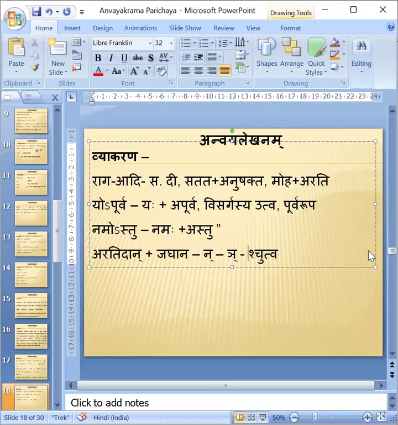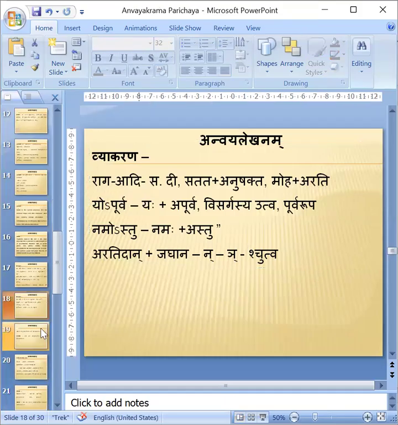And Samasa also we have seen. This much if you write, that is enough. What are the things we have done? First we have done Padacheda, then Anvaya, then after that we have done the Bhavartha and Shastrartha, then we have identified the grammar points. Okay. This is the way we have to do for all the shlokas. The pattern has been understood. Is there any question in the pattern how to write the Anvaya? Okay. Clear?